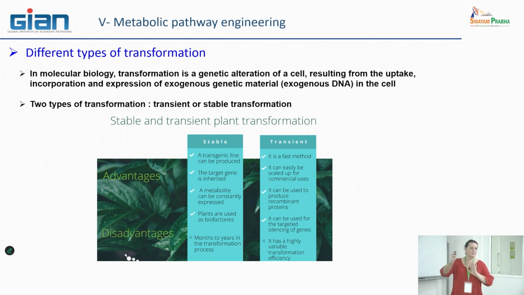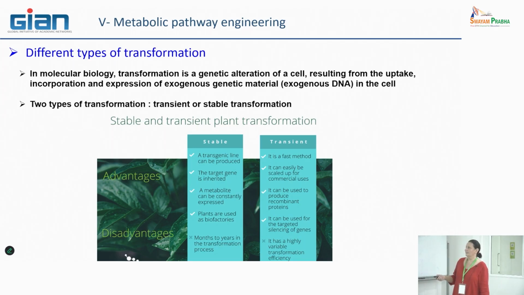To finish off this generality, there are obviously some advantages on both, stable or transient, okay, methodologies, and some disadvantages. The advantage of the stable one is that you can really create new varieties of plants, new lines of plants, okay, by these approaches.